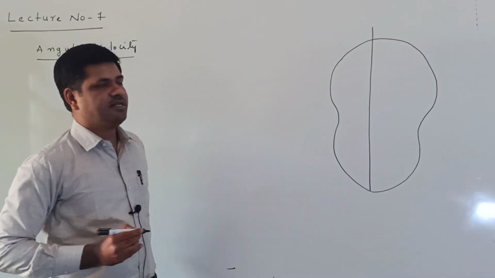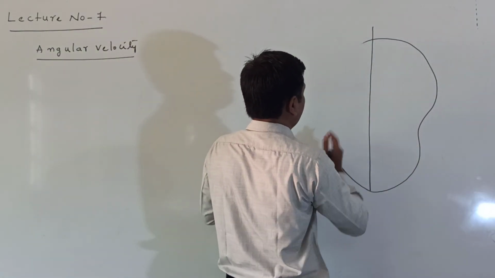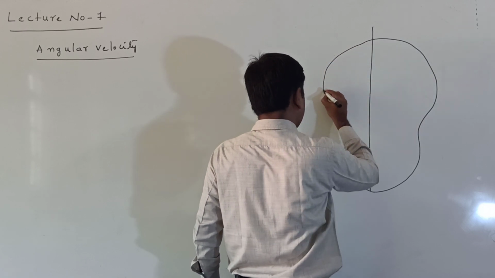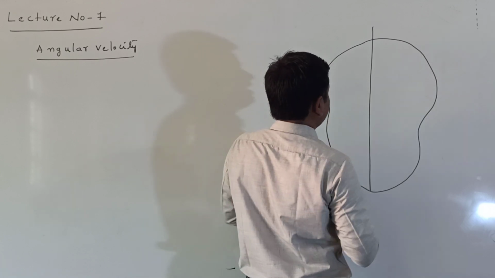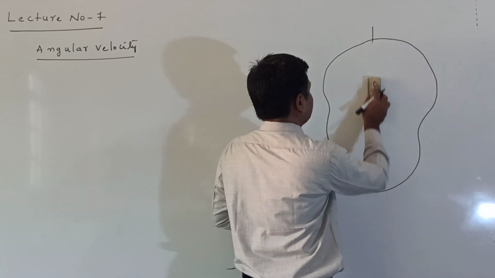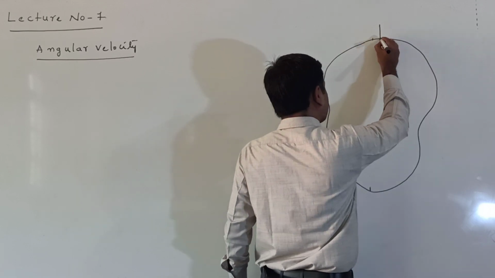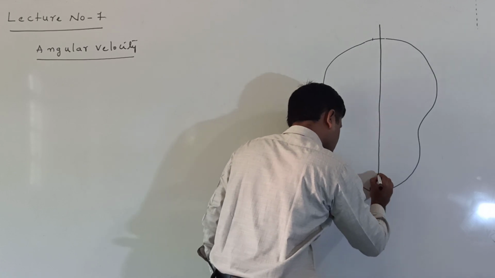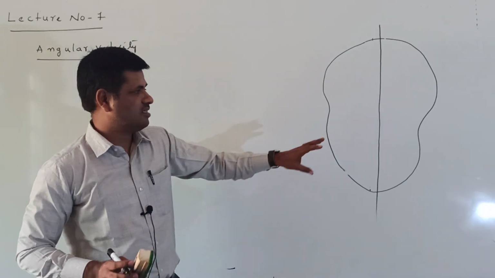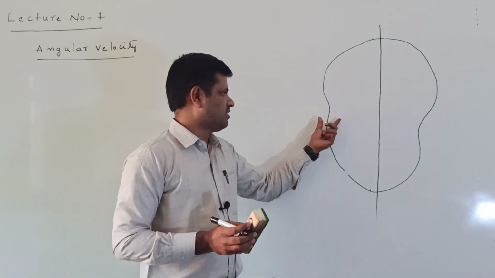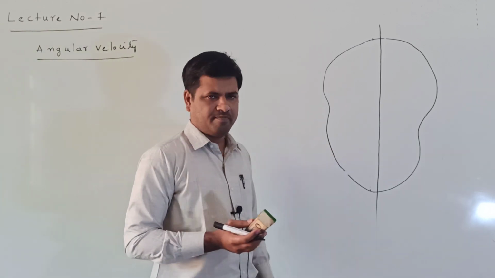I am considering that this is a rigid body, rotating about this fixed axis, and I am considering it at the middle. This rigid body does not have a particular shape. We can take any shape.